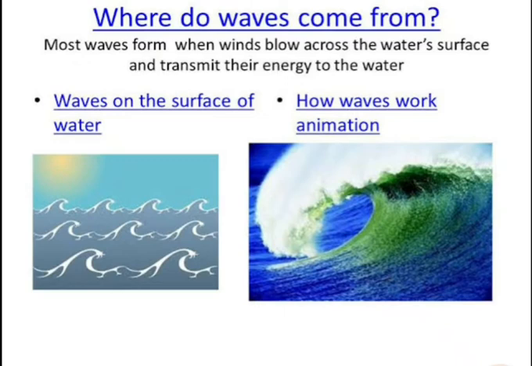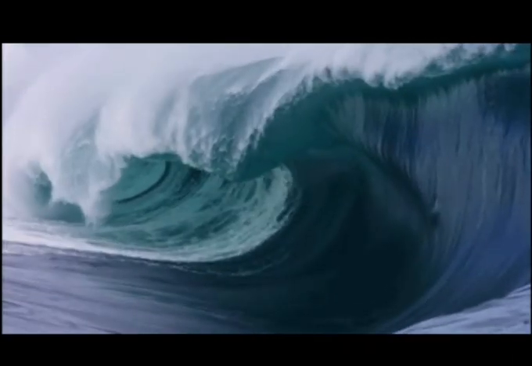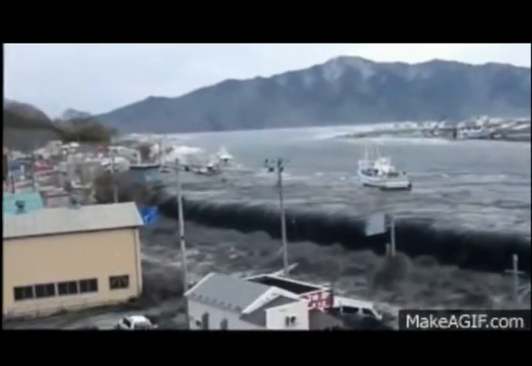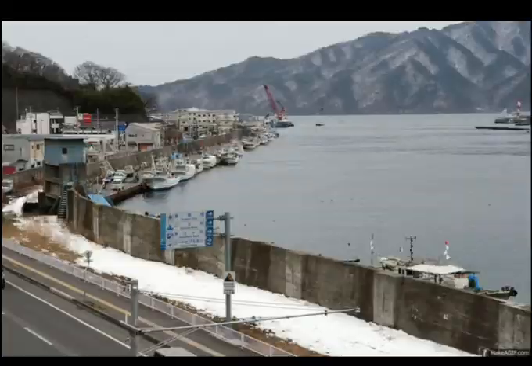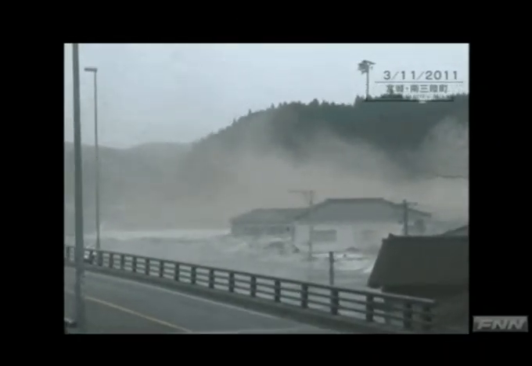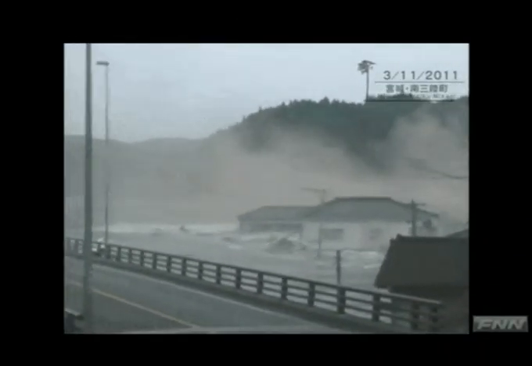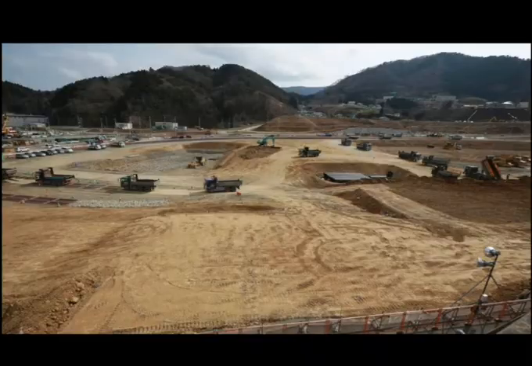So where do the waves come from? Now I come back to the waves after the tsunami. Waves form when winds blow across the water surface and transmit their energy to the water. Waves on the surface of water, as you can see here. And how waves work, in animation. Look at this picture also. Lots of destruction also.